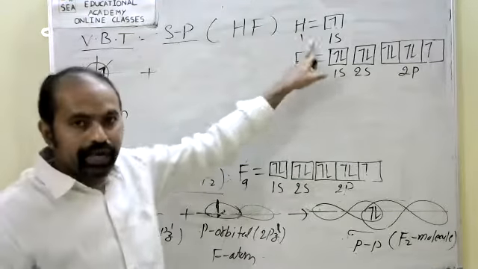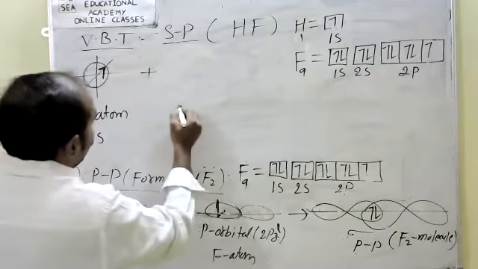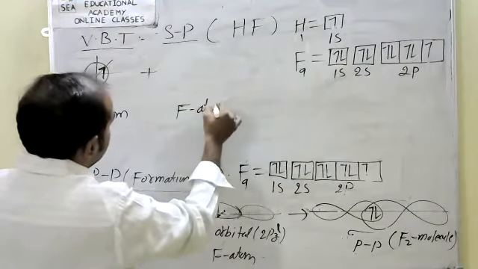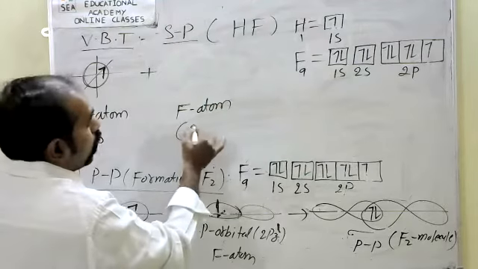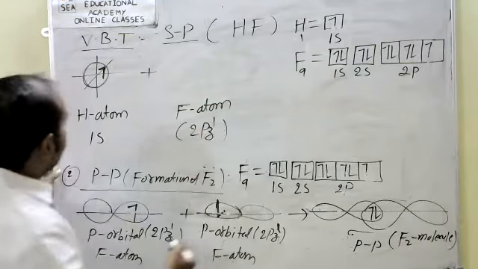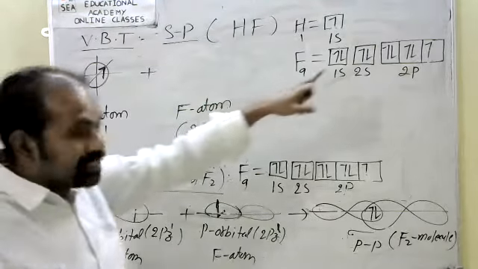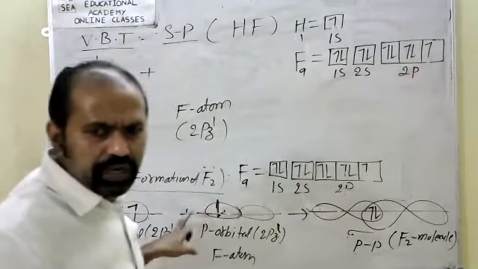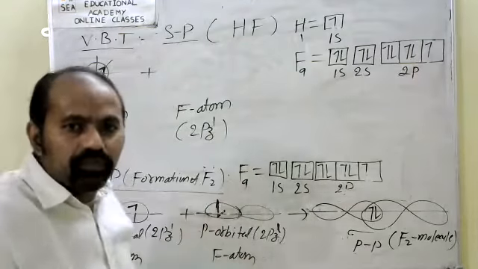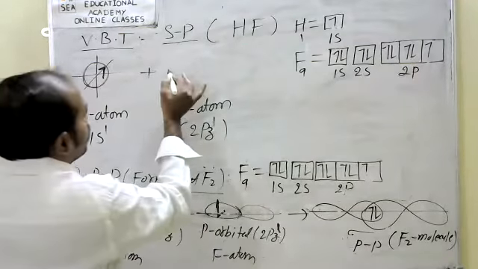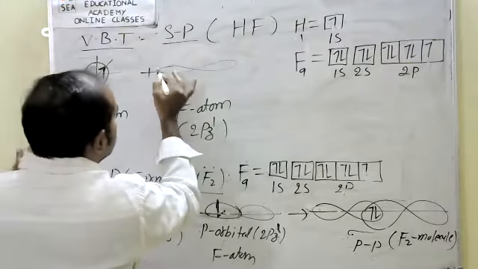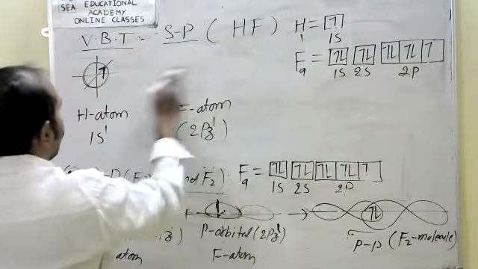Now, next fluorine atom. Fluorine atom, which orbital? 2pz1 orbital. The 2pz1 orbital is half filled. So that is a dumbbell shape.